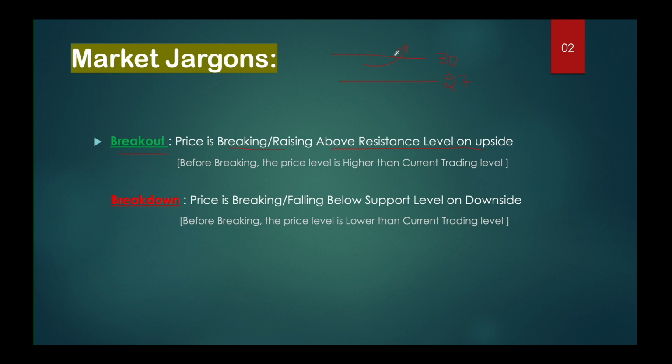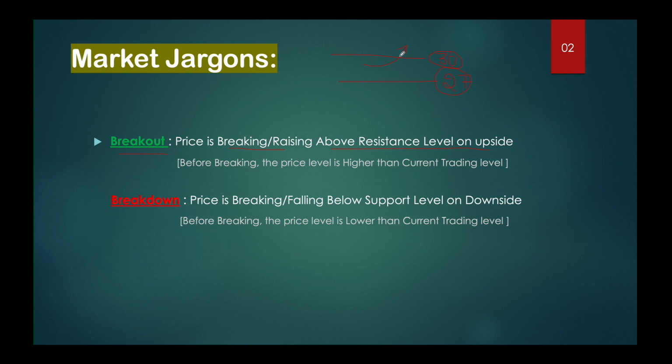I hope that it is clear. The market is currently trading at 27, and I have given the resistance level, that is 30. When we are talking about breakout or resistance, it is always upside above the current trading level. 27 is the current trading level, and the breakout will only happen upside above 27, that is 30. Now I told that this 30 will act as the resistance, and any breakout upside above this resistance will be called a breakout.